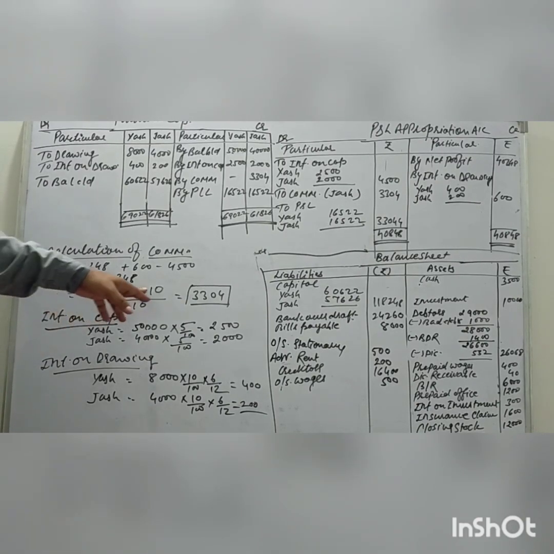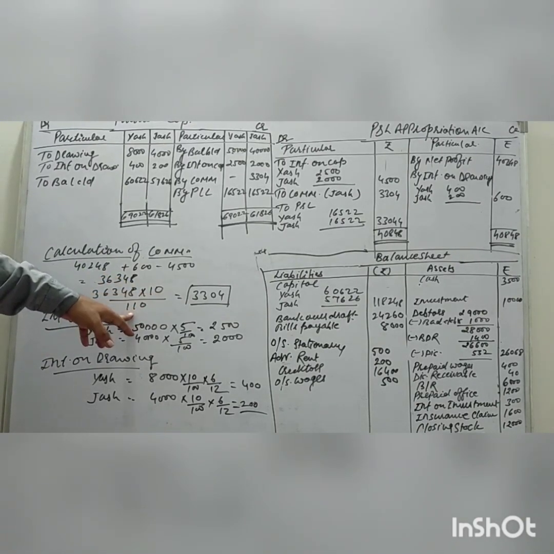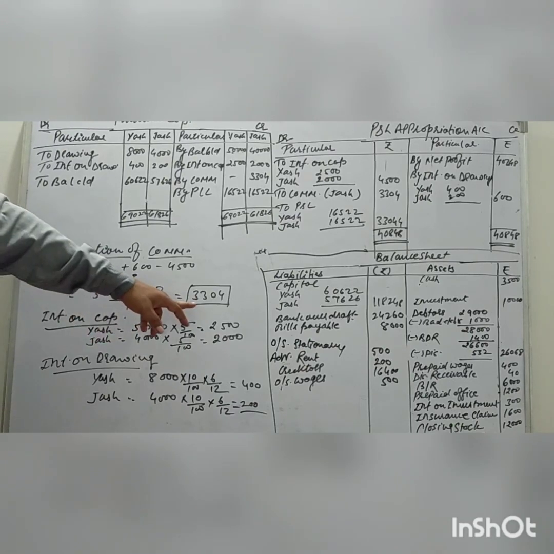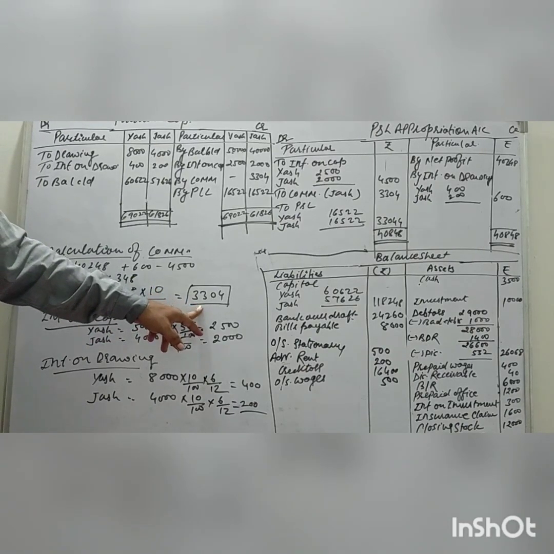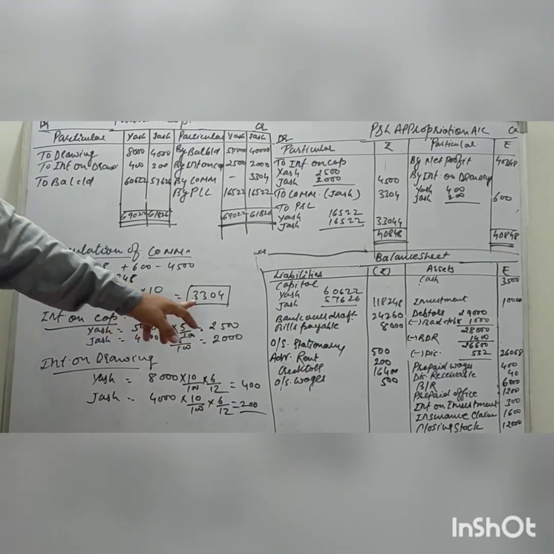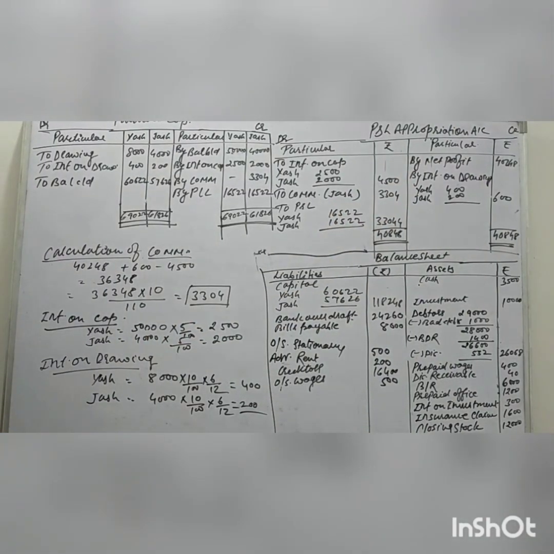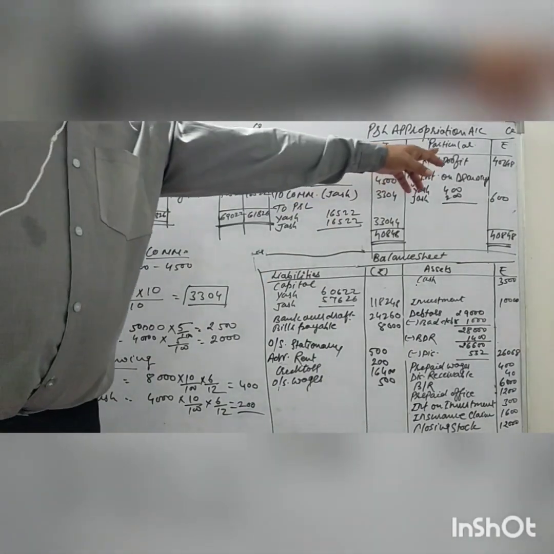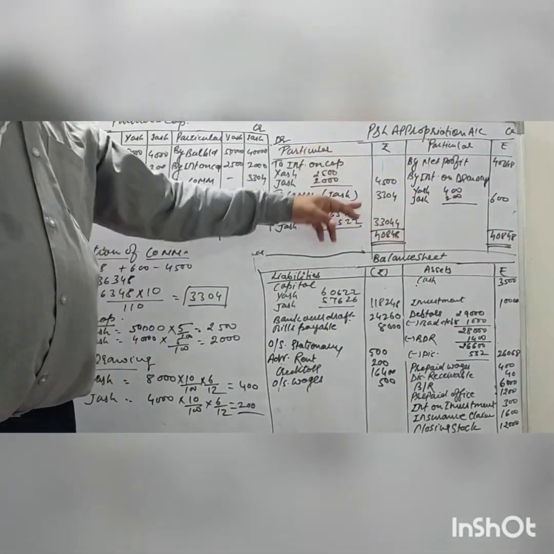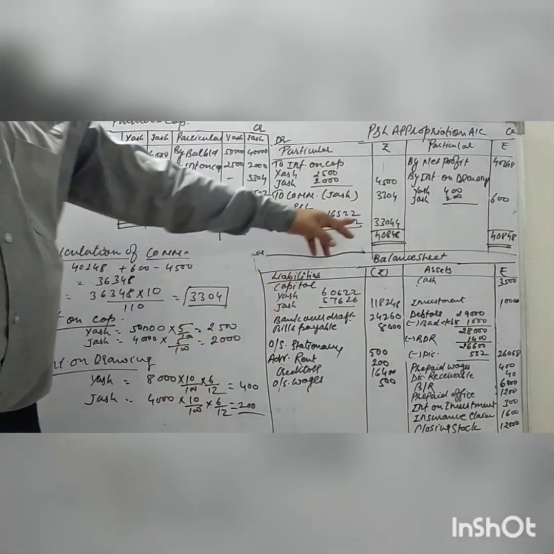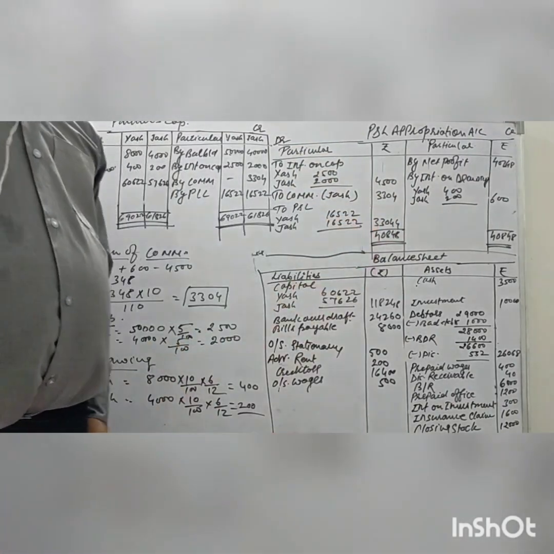So here, profit multiplied by rate divided by 100 plus rate, the value will come to 3,304. So Just's commission has come, 3,304. We add the credit side and deduct from the debit side, so this will come as the divisible profit.